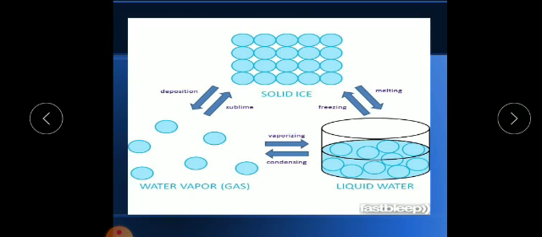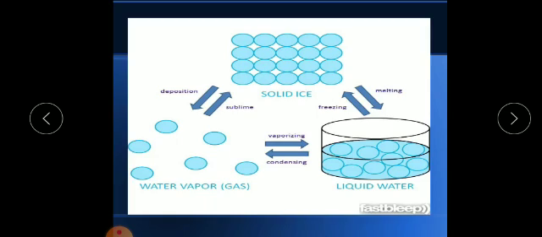Now next slide, you can see here I am showing you what is interconversion of solid to liquid, liquid to gas, gas to liquid, solid to gas. You can see all processes are reversible. You can see these blue arrows. Now solid ice, when we melt it, I have already explained you these terms: melting, freezing, vaporizing, condensation, sublimation, deposition, freezing point, condensation point. So you all know these things. Please read or go through my videos, or just read the chapter, so you will understand easily.